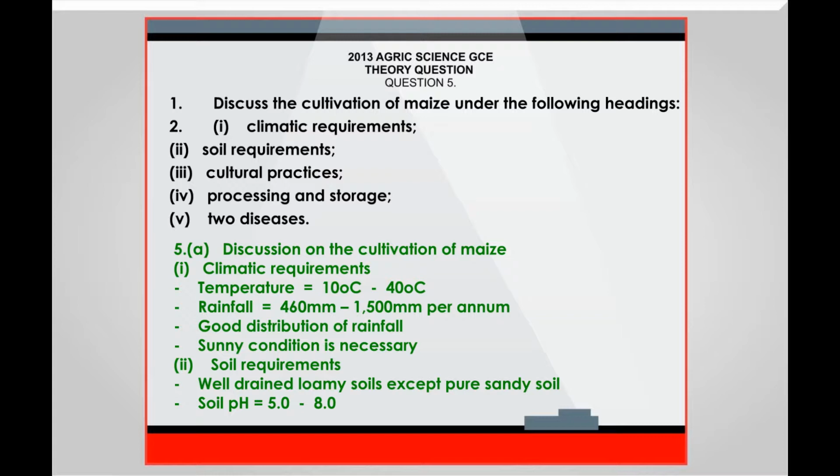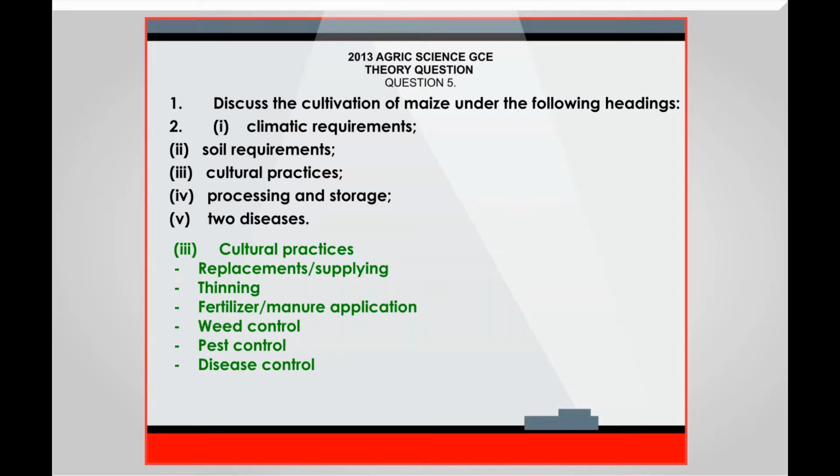Soil requirements. Well-drained loamy soils except pure sandy soil. Soil pH equals 5.0 to 8.0. Cultural practices. Replacement/supplying, thinning, fertilizer/manure application, weed control, pest control, disease control.